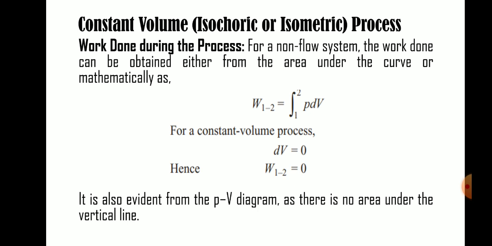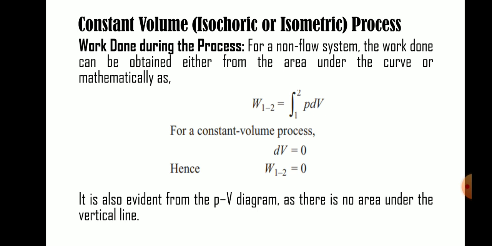Then the work done during the process, W. In a closed system, the work done formula is the integration of PdV from process 1 to 2. It's the formula for a non-flow process. For a non-flow system, the work done can be obtained either from the area under the curve or mathematically.